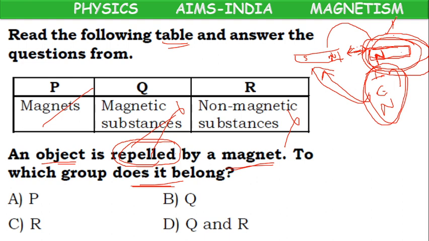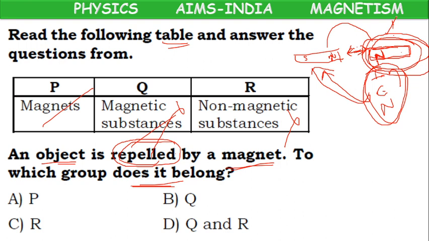So if you want to find whether an object is a magnet or not, how can we find? Because of repulsion only we can find. Because of attraction we cannot tell. If it gets attracted, it may be a magnet or it may be a magnetic substance. But if it is repelled, compulsorily the other object will be a magnet.